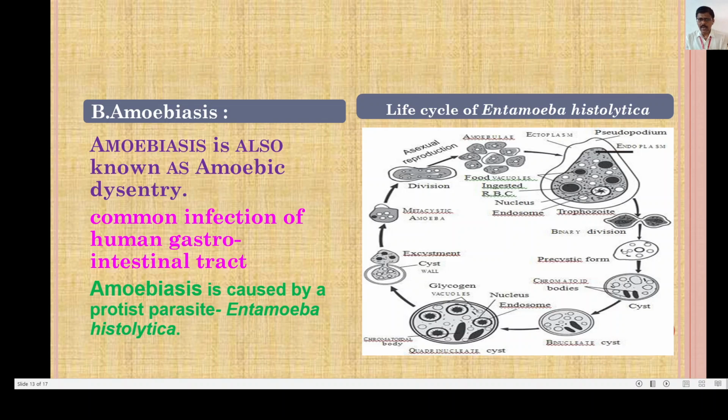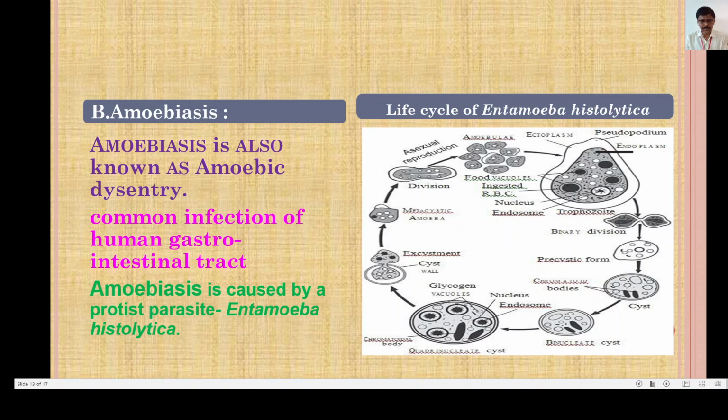Now it divides by binary fission and develops into the pre-cystic form, and these pre-cystic forms go on to form the cyst, showing the development of chromatid bodies. Then it develops into the binucleate cyst, and again into the quadrinucleate cyst.